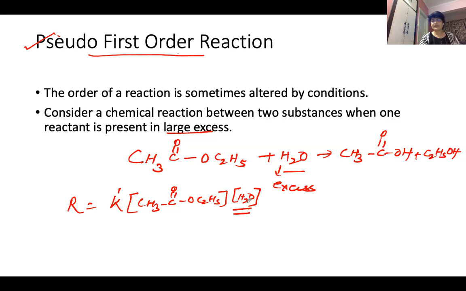From a river, if you take out even one bucket of water, the water is not going to get reduced. So there will be no change in the concentration of water. So finally, the rate is going to depend upon only one component, K dash H2O. We are taking this as a constant value, no change in this expression.